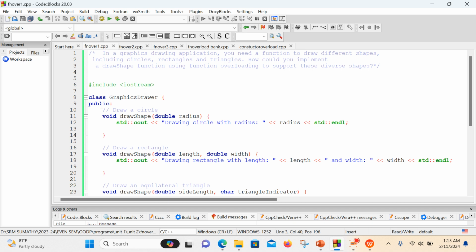So in class, sorry, in class, graphics drawer is there. So the class name is nothing but the graphics drawer. Okay, so for this graphics drawer, I'm going to create functions.